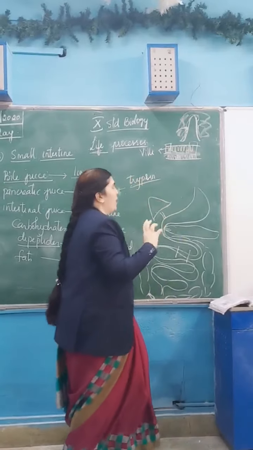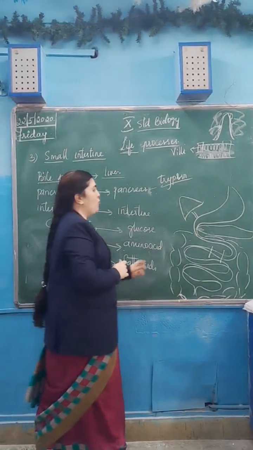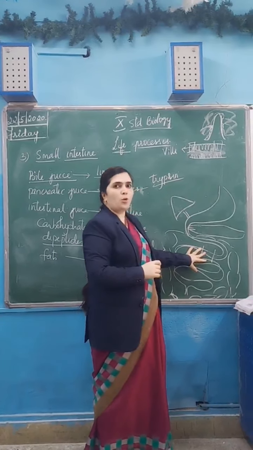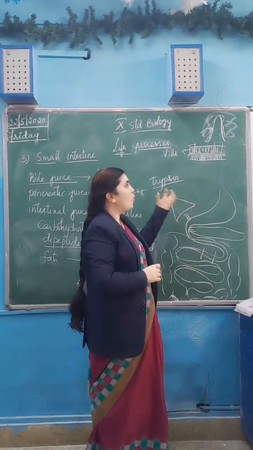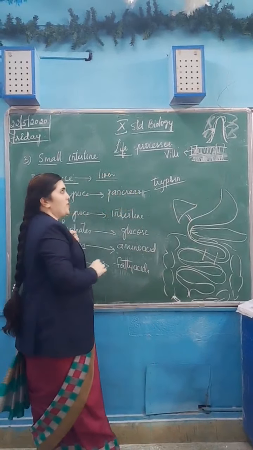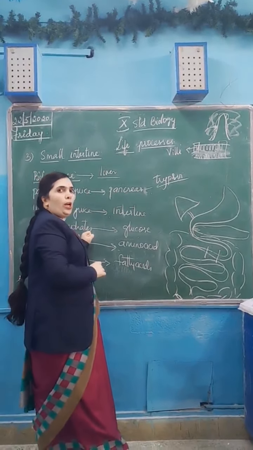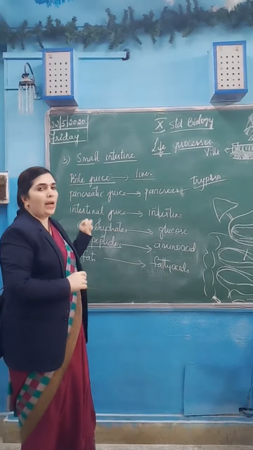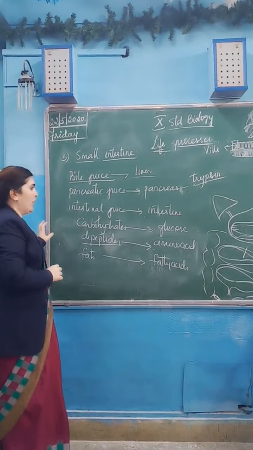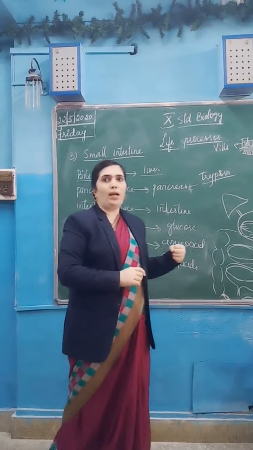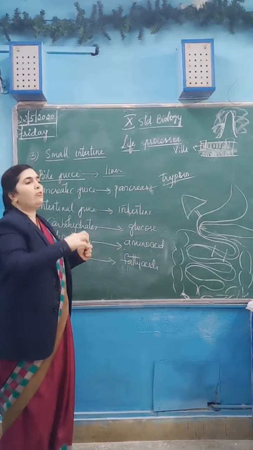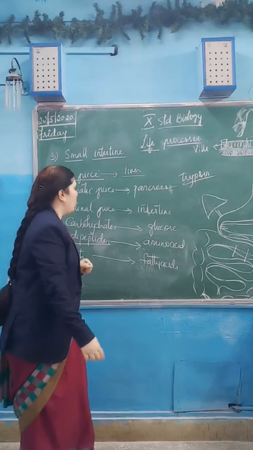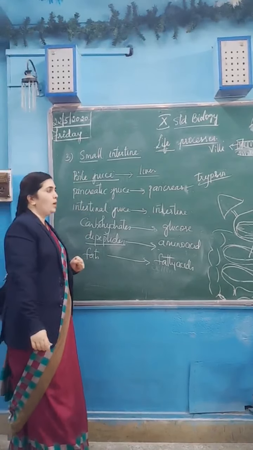Because of the villi, the surface area of absorption of the food increases. More and more nutrients will be absorbed and assimilated into the blood vessels. That is the function of the villi. Once the food is absorbed in the blood, it will be taken to different parts of our body tissues. So that is the final digestion.